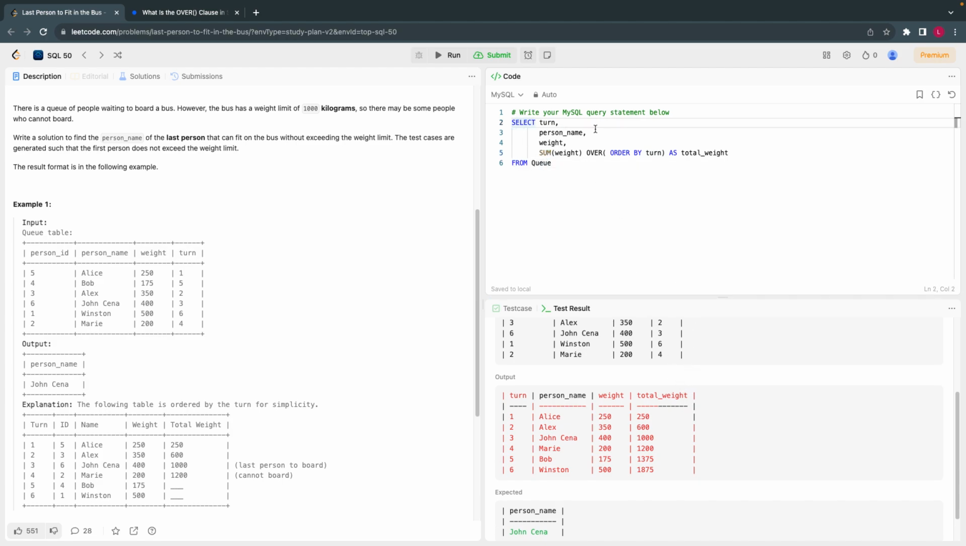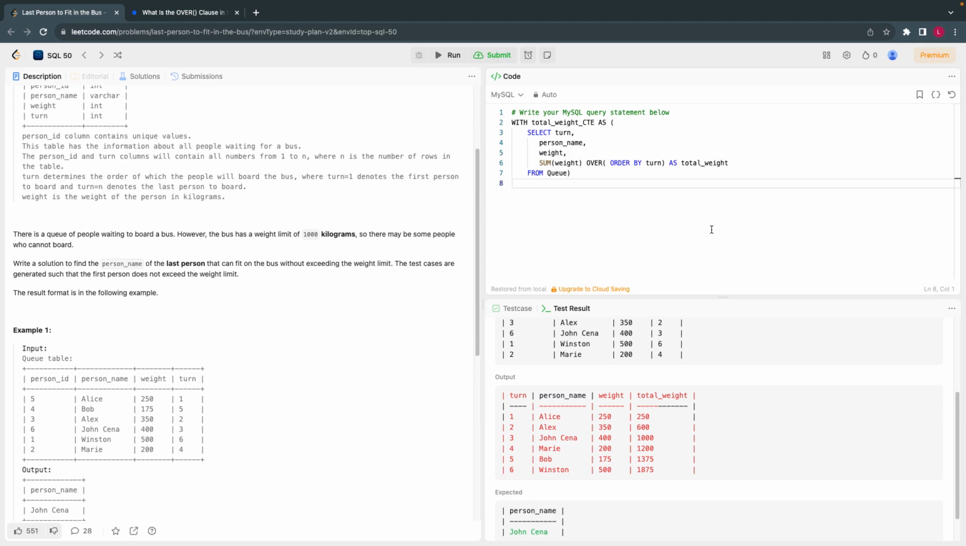What I'll do is keep this in a common table expression. Basically, it's a temporary table I'll create, called total CTE, a common table expression, as. Here we solved half of the problem, so I'll simply move this. Okay, all right. So now I'll again select from it.